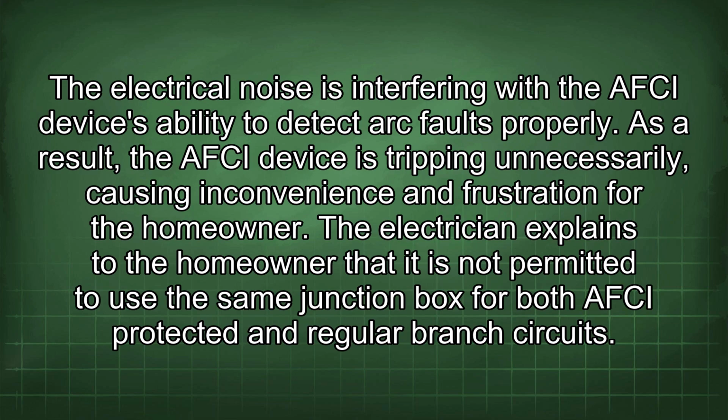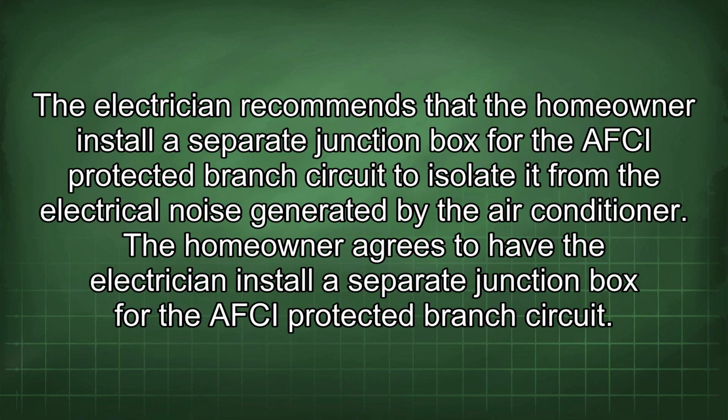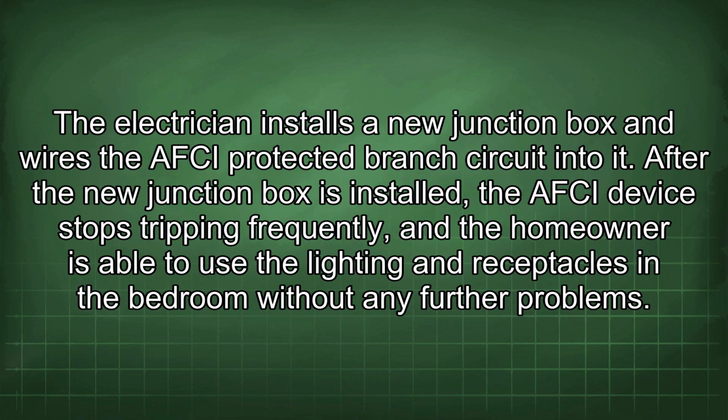The electrician explains to the homeowner that it is not permitted to use the same junction box for both AFCI-protected and regular branch circuits. The electrician recommends that the homeowner install a separate junction box for the AFCI-protected branch circuit to isolate it from the electrical noise generated by the air conditioner. The homeowner agrees to have the electrician install a separate junction box for the AFCI-protected branch circuit. The electrician installs a new junction box and wires the AFCI-protected branch circuit into it.